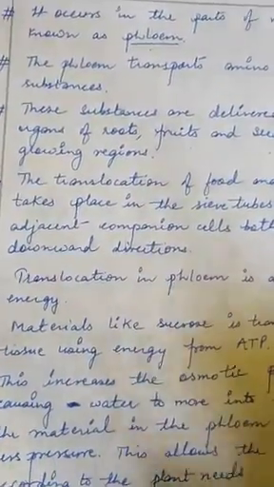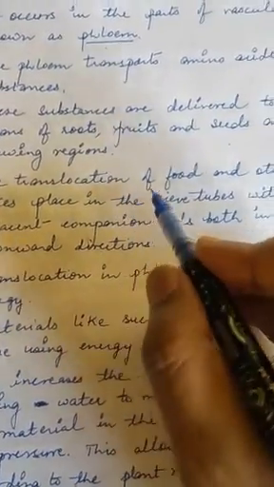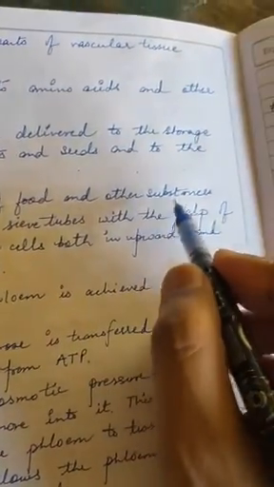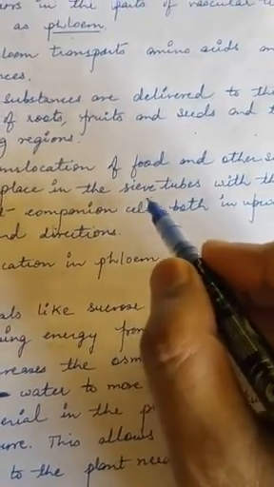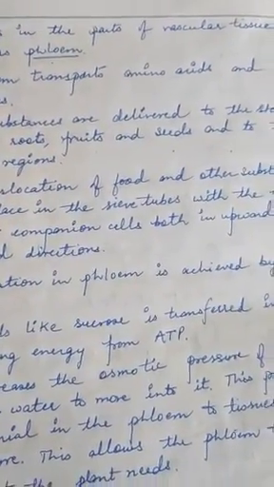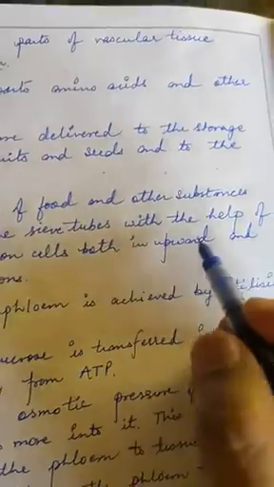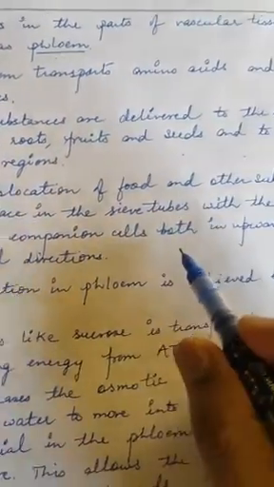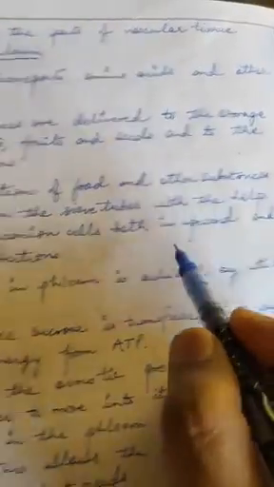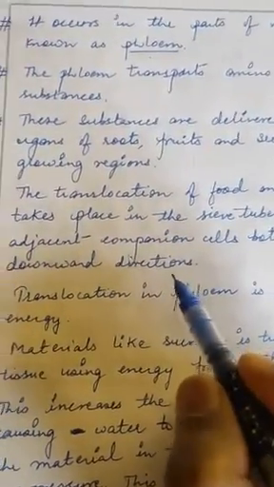Clear? The translocation of food and other substances takes place in the sieve tubes with the help of adjacent companion cells, both in upward and downward direction, right?